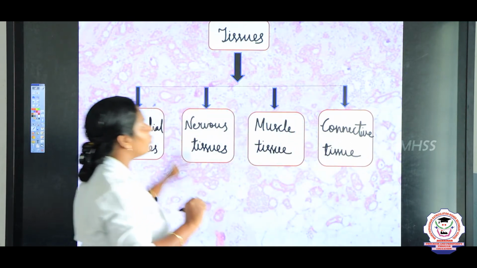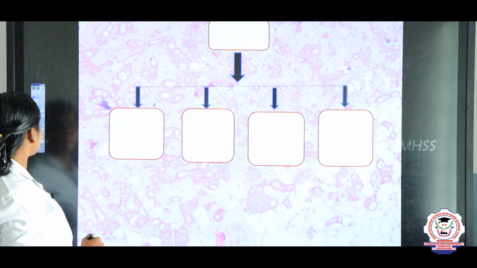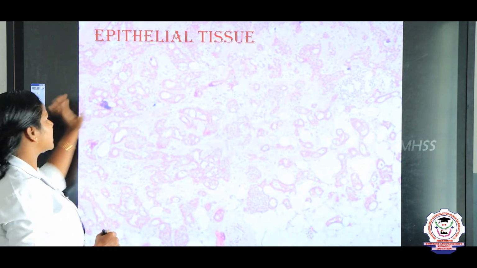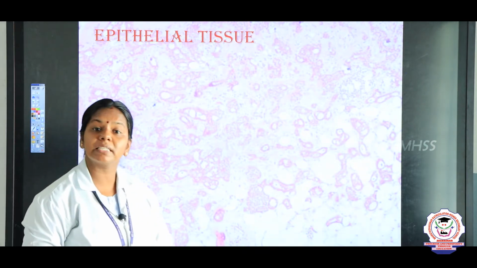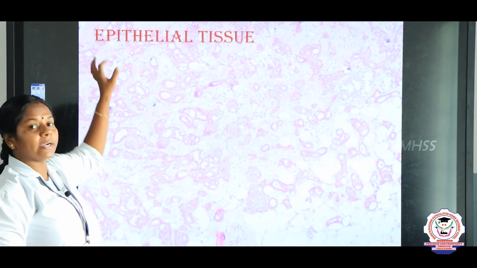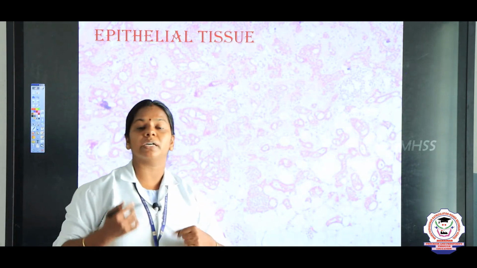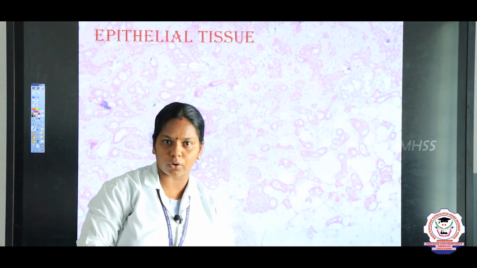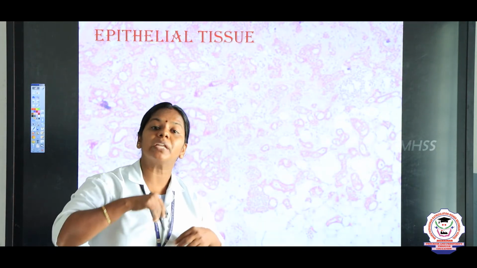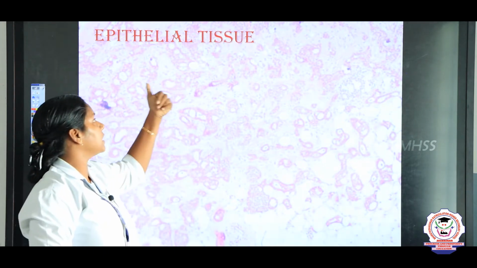So these are all the 4 classifications. It's an important 2-mark question also, children. So now, the first tissue we are going to study is the epithelial tissue, right? Epithelium, epi means what? Outer. So the tissue which is found lining the outer surface of the organism, or which is found lining the inside of a cavity, we say it is an epithelial tissue.